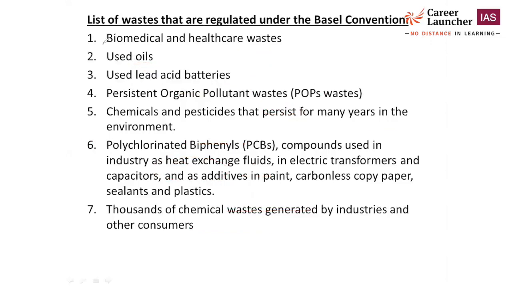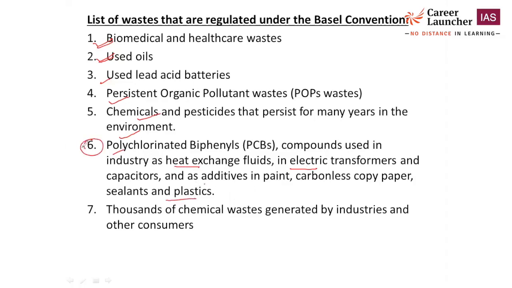Biomedical and healthcare waste. Okay, used oils, used lead acid batteries, persistent organic pollutant waste, meaning chemicals and pesticides that persist for many years in the environment, polychlorinated biphenyls, compounds used in industry as heat exchange fluids, in electric transformers and capacitors, and as additives in paints, carbonless copy paper, sealants and plastics.